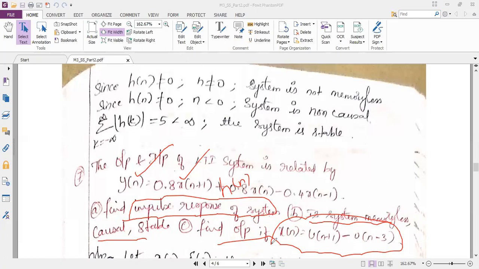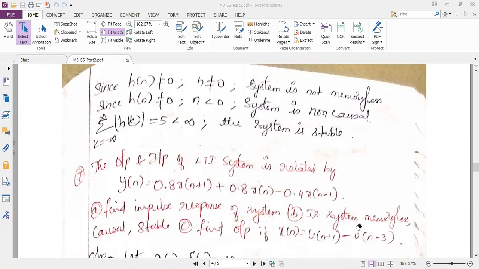So this problem is completely different from all the above problems. See, in the third module, if they ask you to verify the properties called memoryless, causal and stability, definitely I can analyze only when h of n is given. But here, instead of h of n, they have given y of n. If y of n is given, I cannot analyze it. Somehow I have to find h of n from the given question. So that's why they have already told us to calculate impulse response.